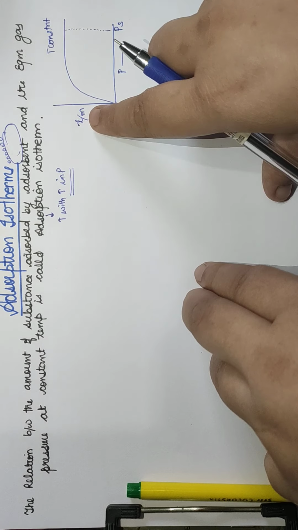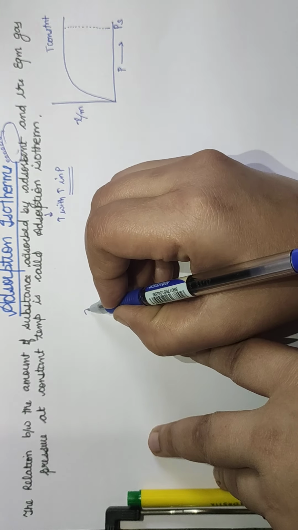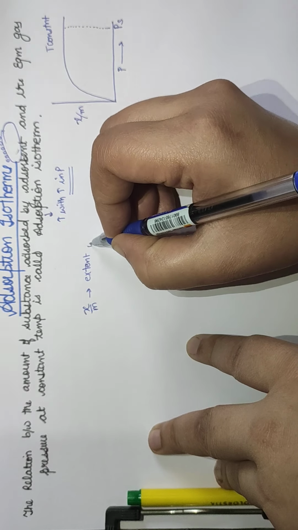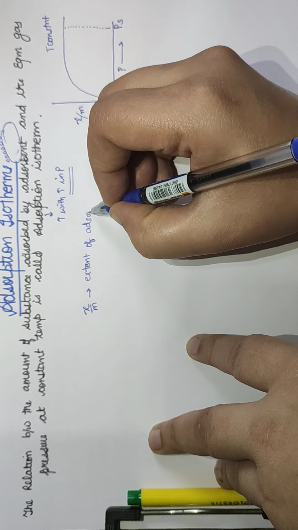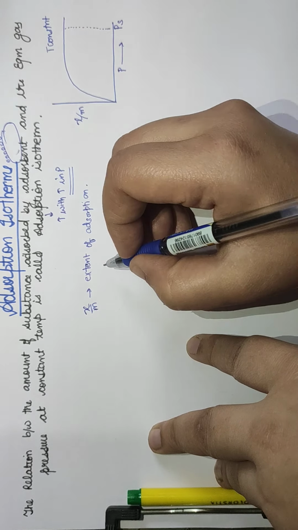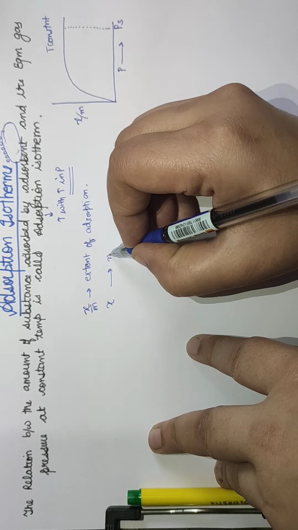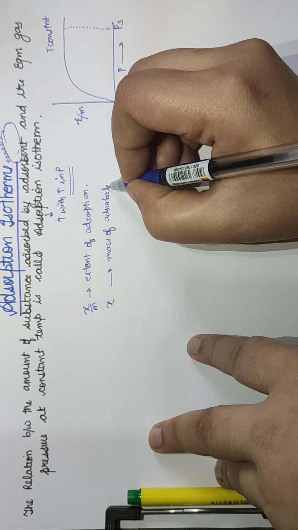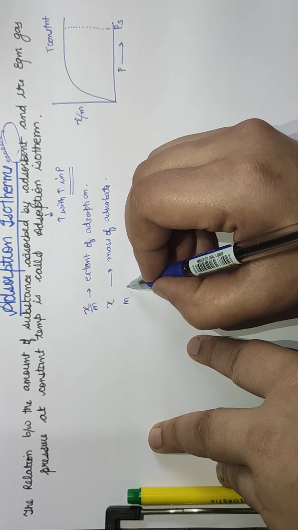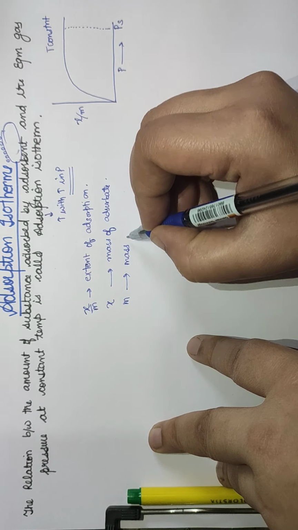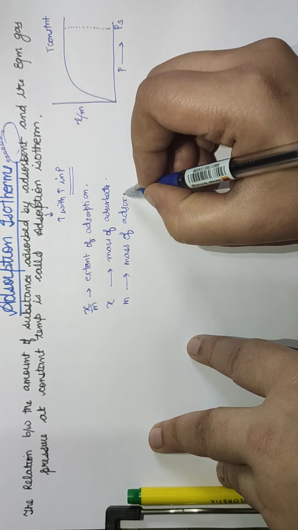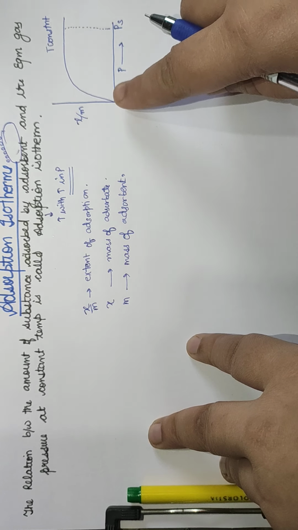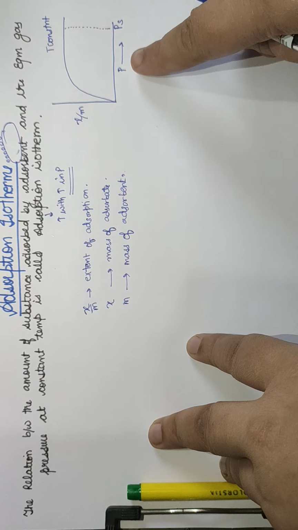So extent of adsorption is x by m. So what does x by m denote? It denotes the extent of adsorption, right? And what does x denote? x denotes the mass of adsorbate. And what does m denote? It is the mass of adsorbent. So hopefully you understood. It's the relation between the amount of gas adsorbed and the pressure.